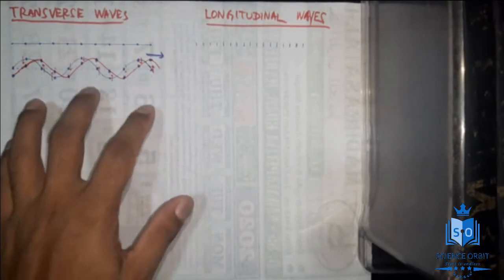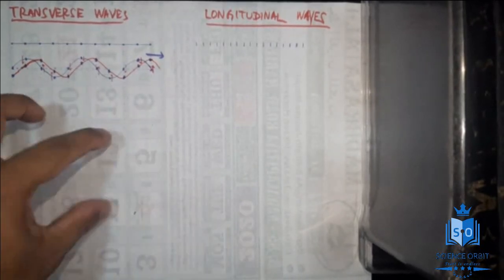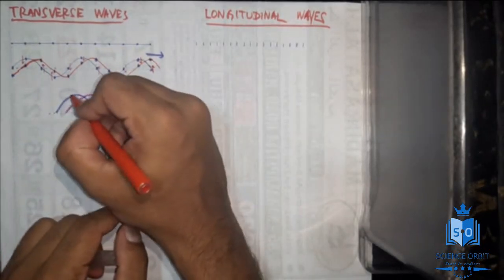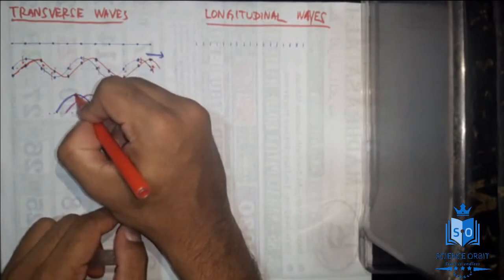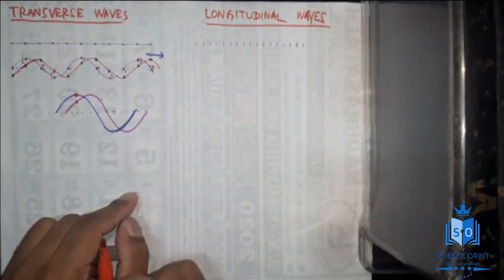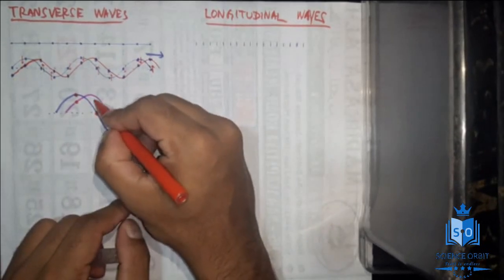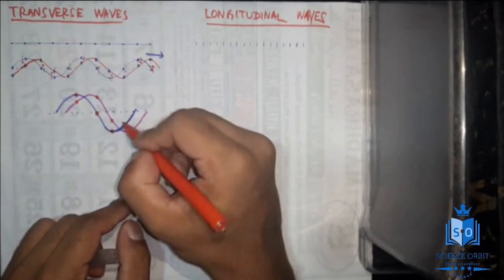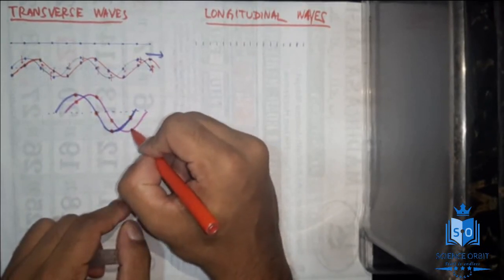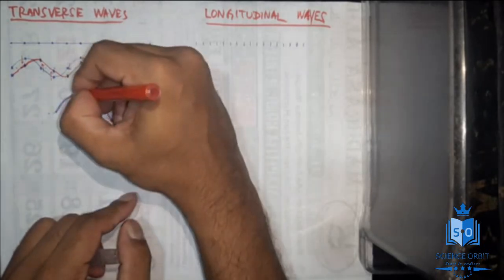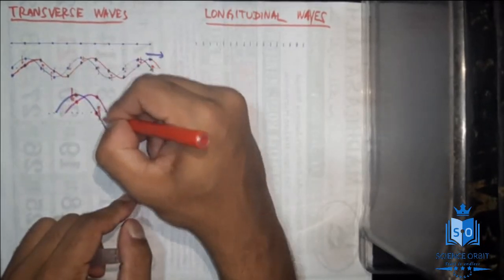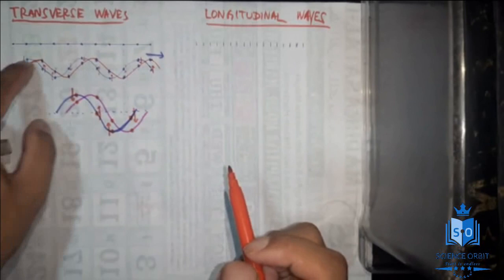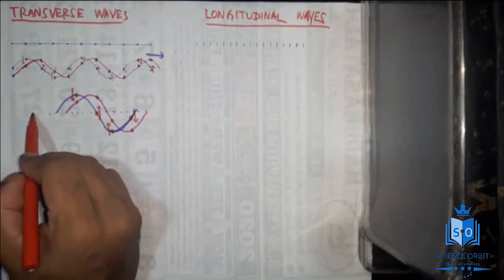Now let's analyze it a little deeper with a large diagram, then only you will be able to understand it clearly. If you take this particle, it was initially here, now the particle has come down. This particle was initially here, now it has gone up. This particle was initially here, now it has gone up. This particle has gone down. So this particle is moving downwards, this particle is moving upwards, this particle is also moving upwards, this particle is moving downwards. See if you can agree with me.